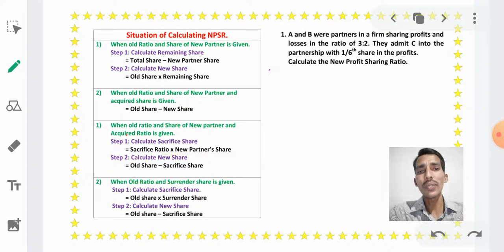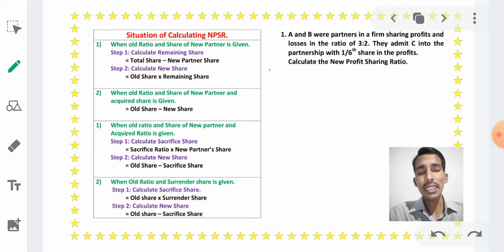In the fourth situation, the old ratio and surrender share are given in the problem. Then also we have to follow two steps. In one step we have to calculate sacrifice share, in another step we have to calculate new share.